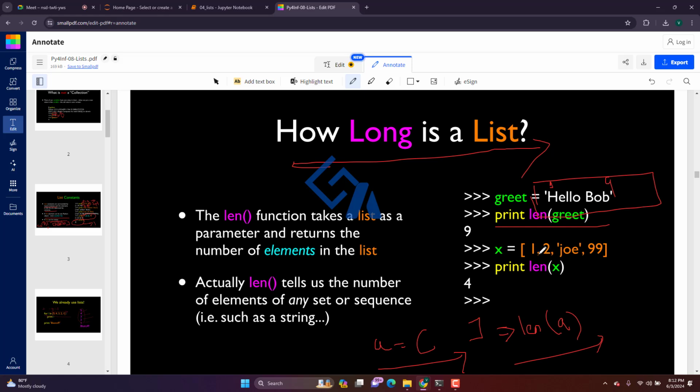But in case of a list, the comma separator separates the values. Even if there are 3 elements in it, only the comma separators will be considered, so 1, 2, 3, 4 will be counted. But in case of a string, all the characters will be considered, starting from 1 to 9. In case of length of a list, it counts the comma separated values.